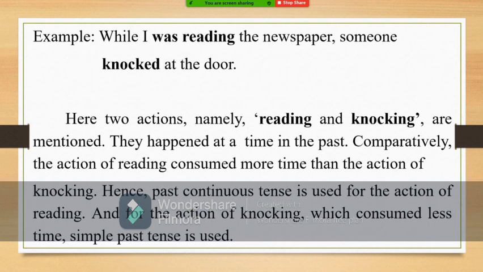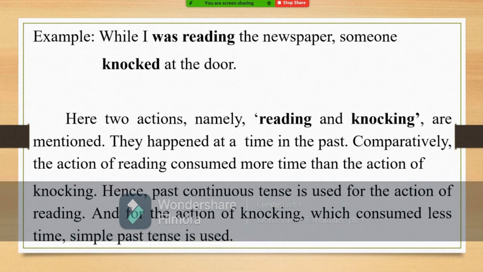That means someone knocked at the door. So one action was going on. It was started earlier and it was going on. Another action intercepted it. For the intercepted action, we use past tense. For the action that started earlier and was going on, for that we use past continuous tense. So in that way also we can use.